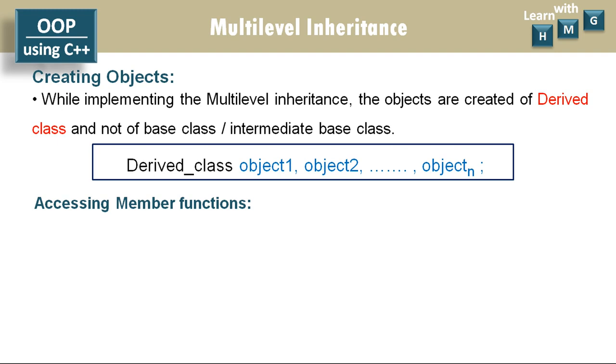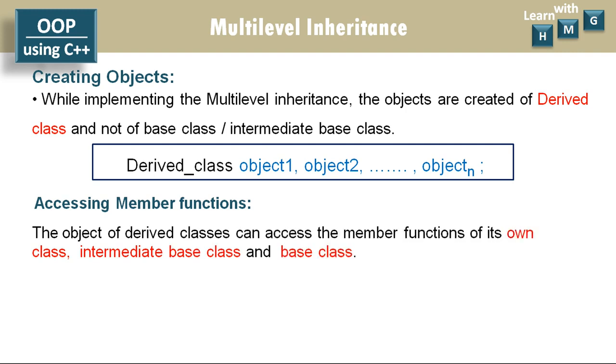Accessing member functions. Now using this object you can access member functions. Here minimum 3 classes are involved: base class, intermediate base class and derived class. The object is created only of derived class. This object of derived class can access the member functions of its own class, then its intermediate base class and finally the base class. So the member functions of all these 3 classes can be easily accessed by the object of derived class.